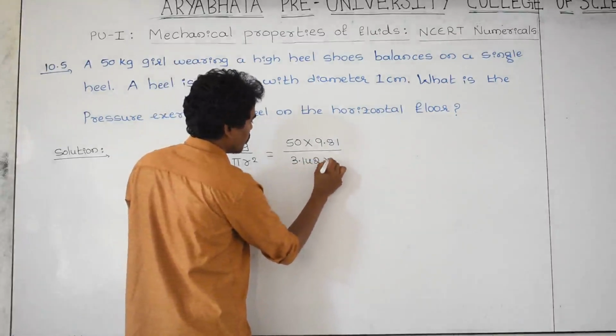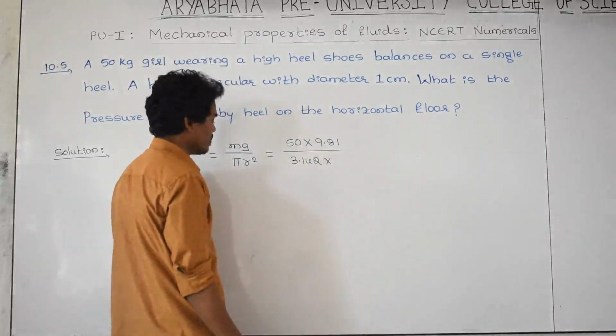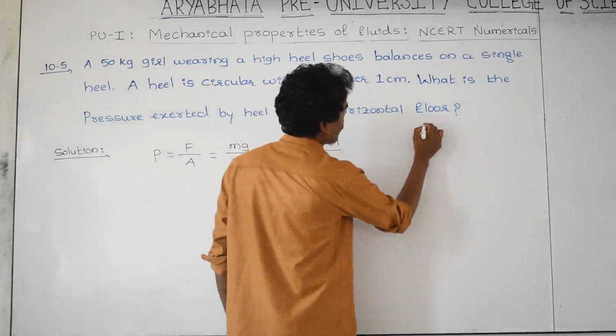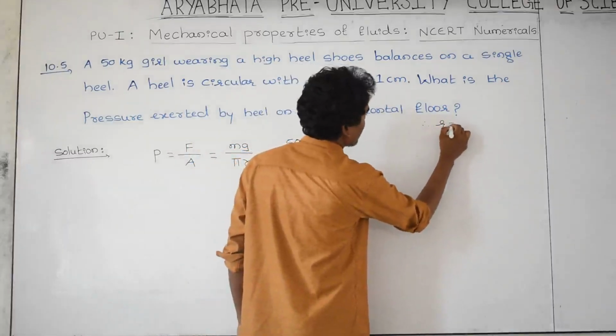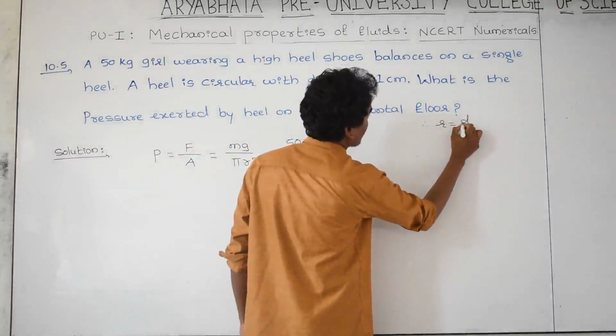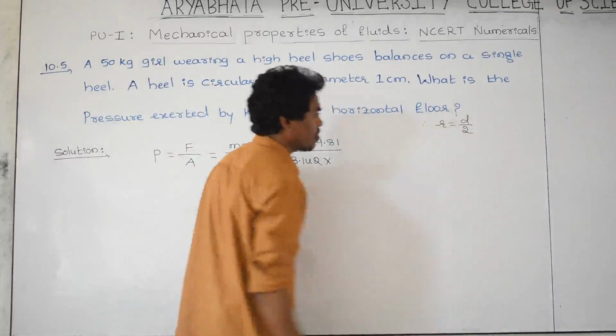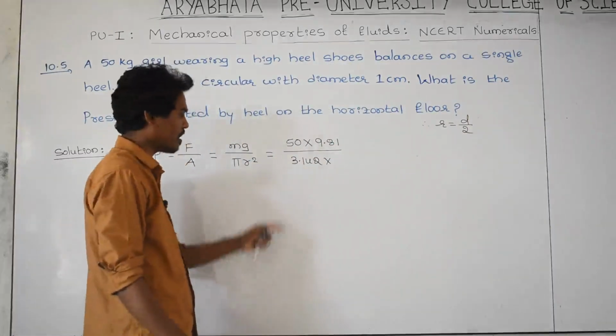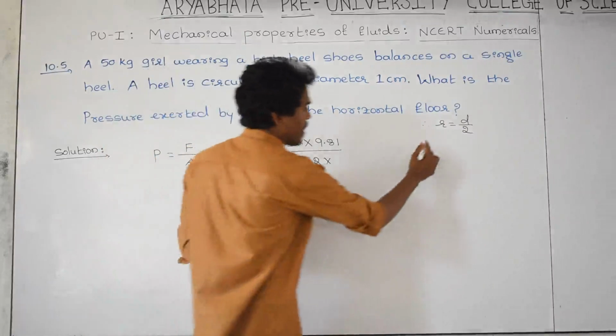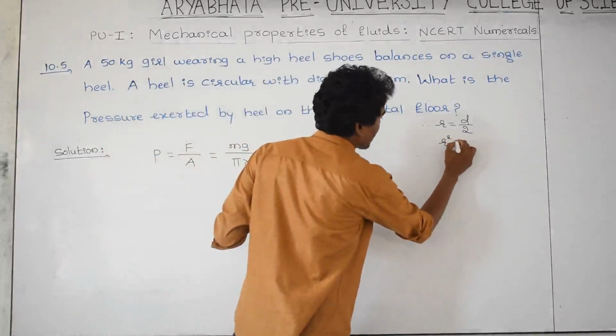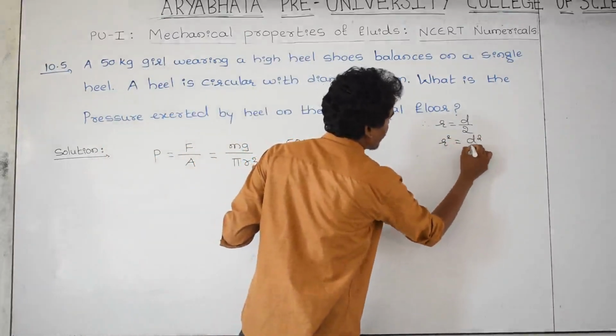Times r square. We know r is equal to d divided by 2, and therefore r square can be written as d square divided by 4.